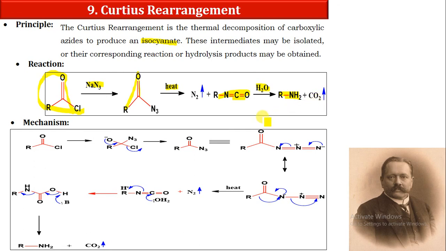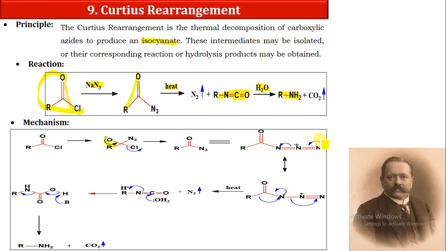Now let us understand its mechanism. Suppose you have an RCOCl group. When we react it with the azide group, Na and Cl will be removed. Here we have R, C, O with a negative charge, N3, and Cl. This negative charge will make a bond here, forming a C double bond O, and Cl will be removed. So here we have the RCON3 group. That is equal to its resonating form, R, C double bond O, N double bond N positive charge and N negative charge.